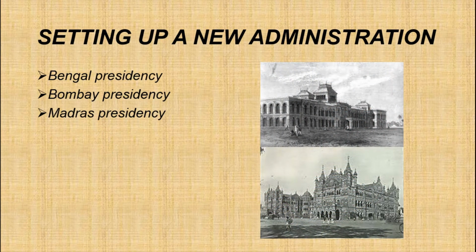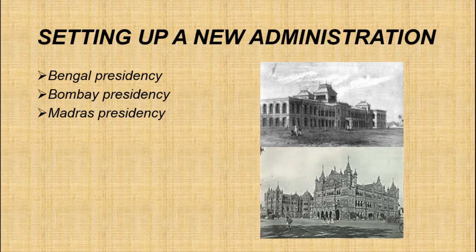Now we are going to see about the East India Company's new administration setup. Okay, see, Warren Hastings, Governor General of India from 1773 to 1785, introduced several administrative reforms. In fact, the most famous of which were in the areas of justice. So, who became the first Governor General of India?